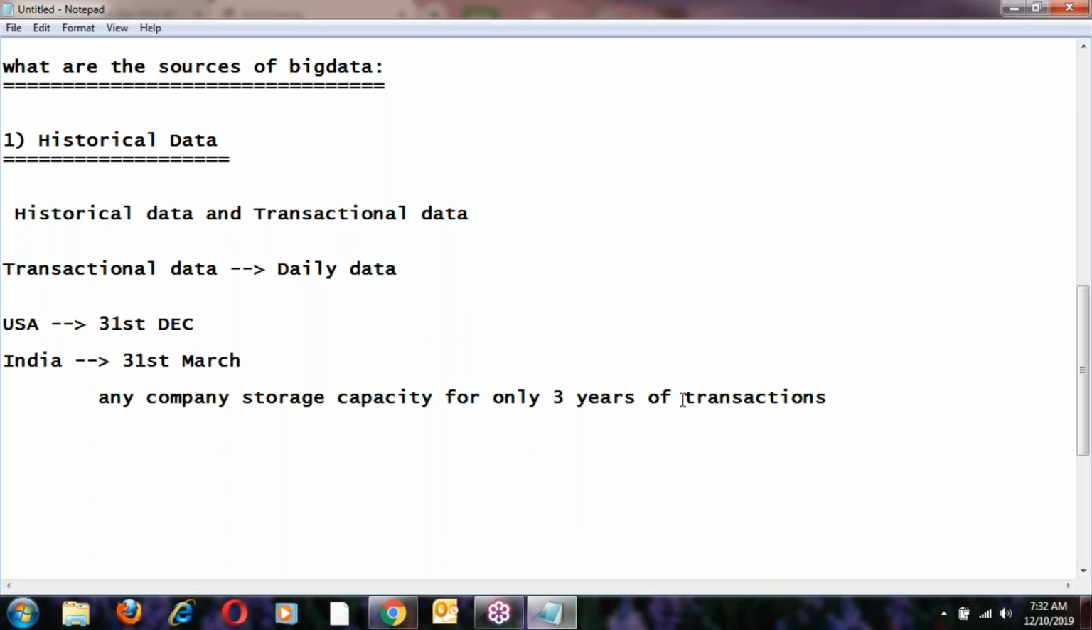Data more than 3 years old, what happens here? They will move it into Hadoop, taking backup, so storage in the form of backups. Every year's data they will maintain as backups. All the backups are stored in another location, right? So any company's storage capacity is only for the last 3 years of data.